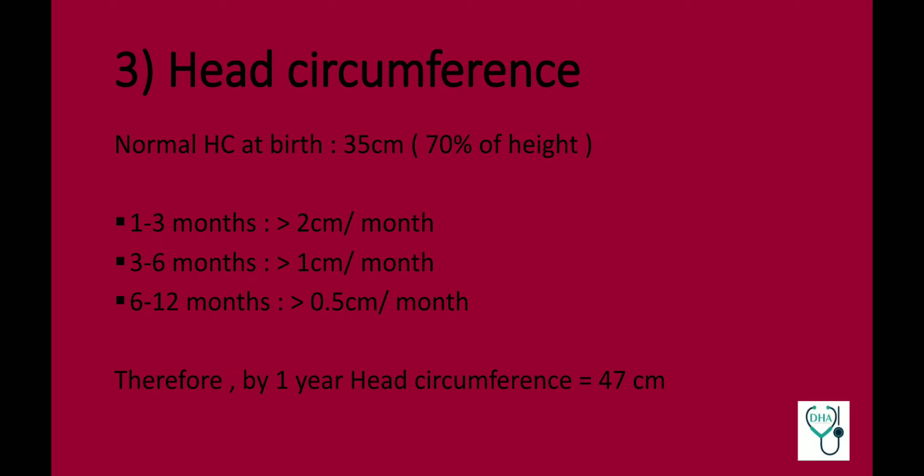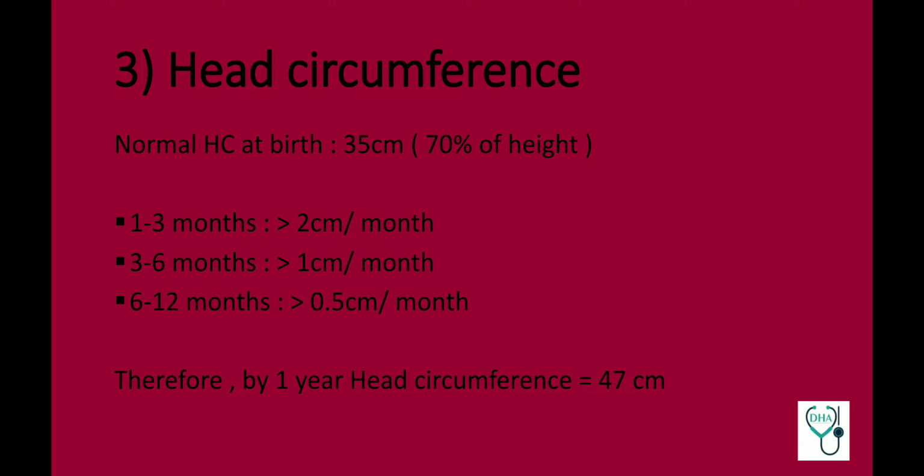Coming to head circumference, normal head circumference at birth is 35 centimeter. So normal height was 50 centimeter, normal head circumference is 35 centimeter, which is 70% of the height. This is known as head sparing effect. So maximum blood supply in the womb goes to the head. That's why normal head circumference is 70% of height.